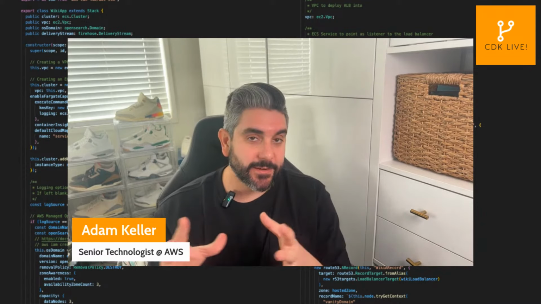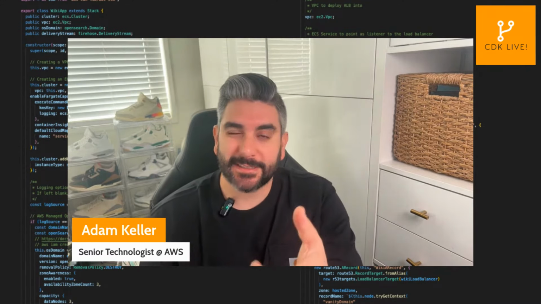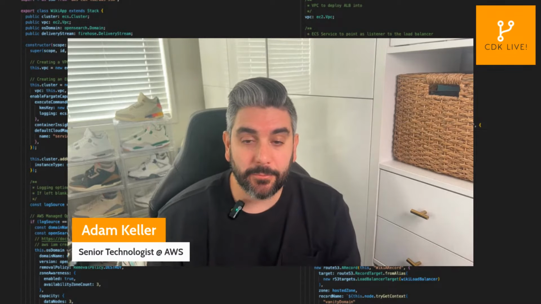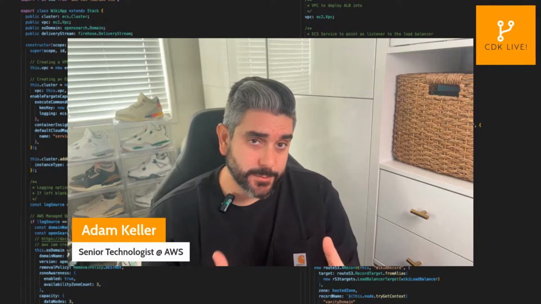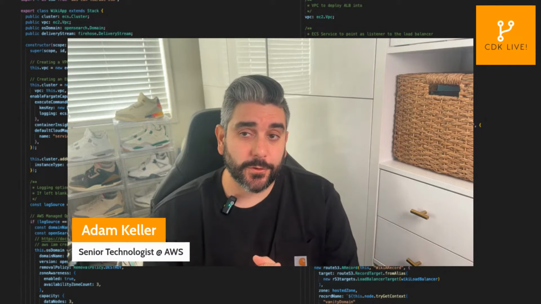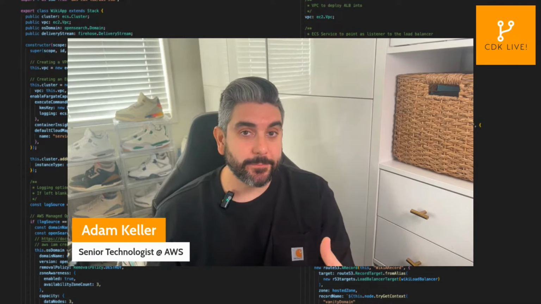But specifically in the infrastructure as code world, we announced a couple of things. And one of those announcements that we made in preview was for a feature for the AWS CDK called CDK Migrate.